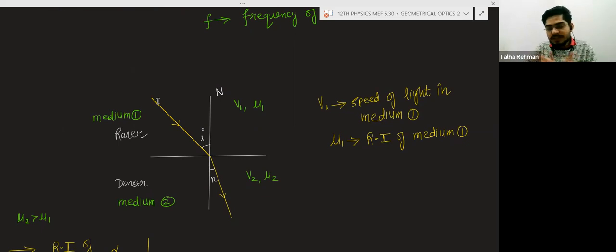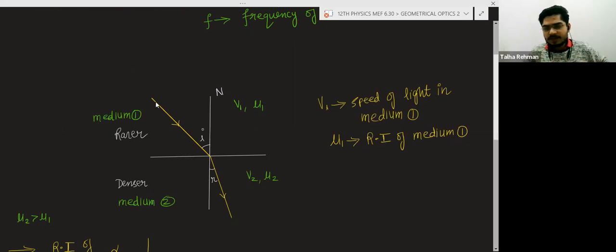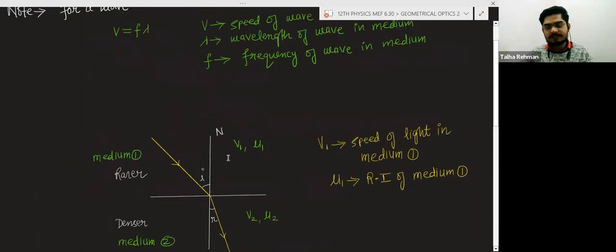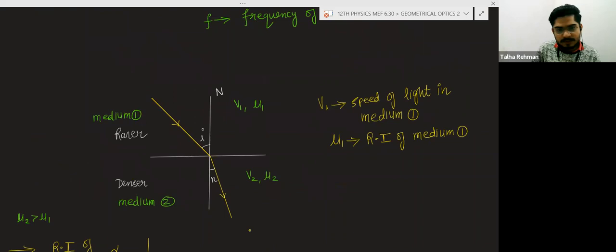So the source is the same, so the frequency remains the same. That is why, when the light changes the medium, the frequency remains the same. So F1 is the frequency in this medium and F2 is the frequency in this medium, and there is one more term. I want to write lambda 1 here, and here is lambda 2.